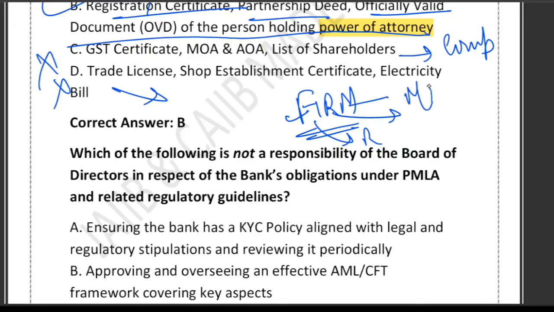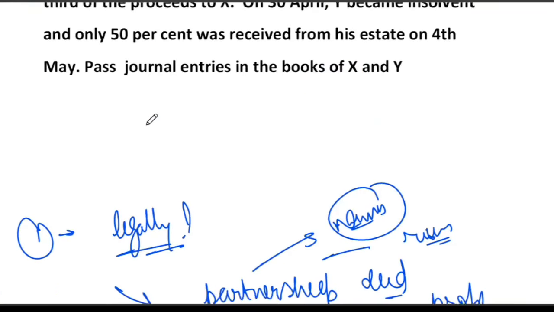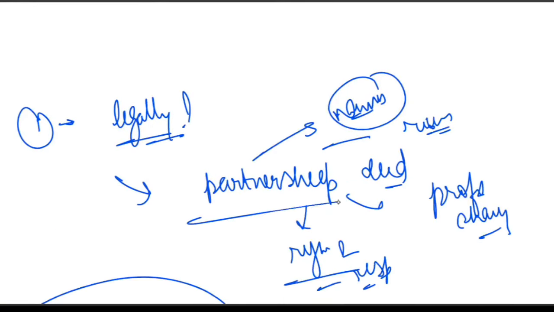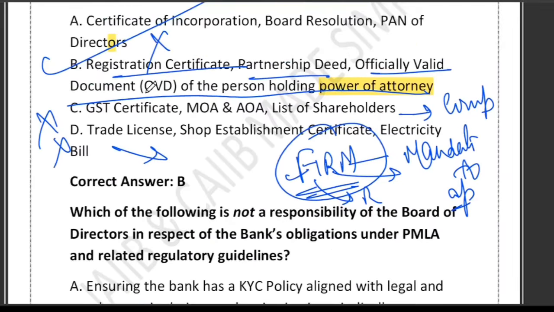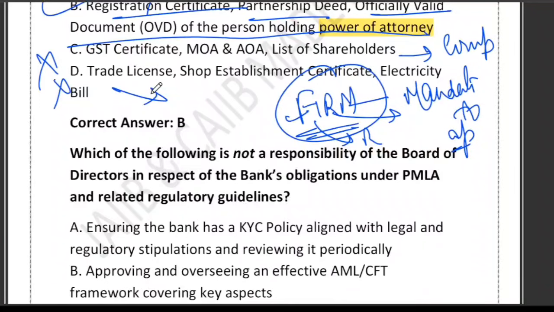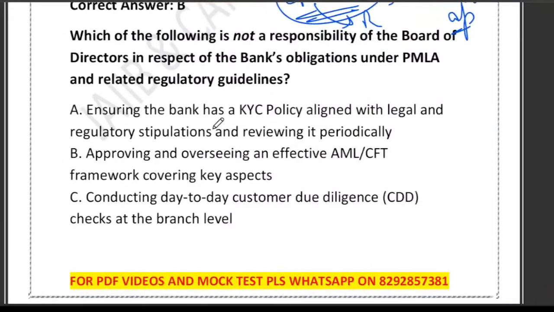And M means mandate to operate, which is the power of attorney, implicit in option B. So FIRM is a trick to remember the documents required for opening the account. F for formation proof, which you get from the partnership deed. I for identity of the firm, from the registration certificate. R for representative ID, which is the OVD of the person. And last, M is for mandate. I hope this is clear.